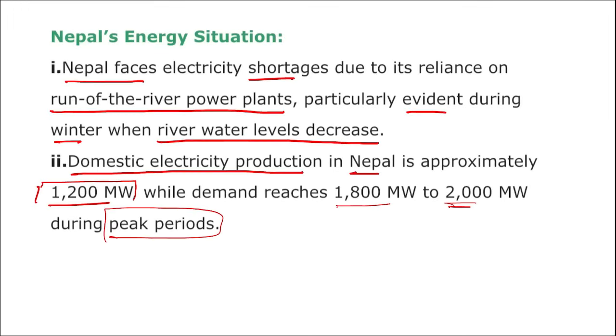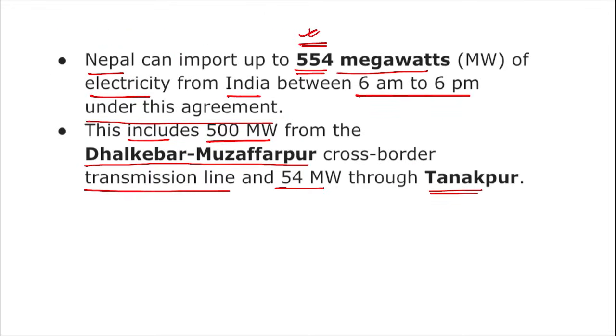Apart from this, remember, NEA, that is your Nepal Electricity Authority, requested India to export 650 megawatt through these transmission lines, however India agreed on this amount, that we can export this amount of electricity to Nepal. Apart from this, Nepal may face a 10-hour long shortage if they can't import around 600 megawatt of electricity from India during the dry season, right?